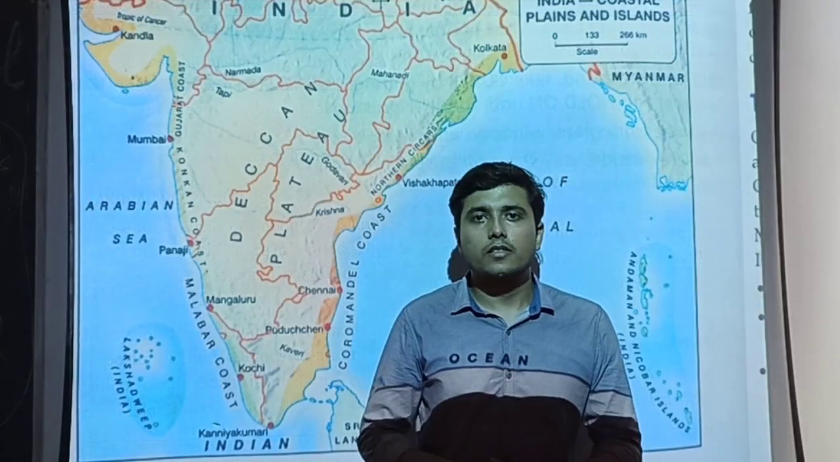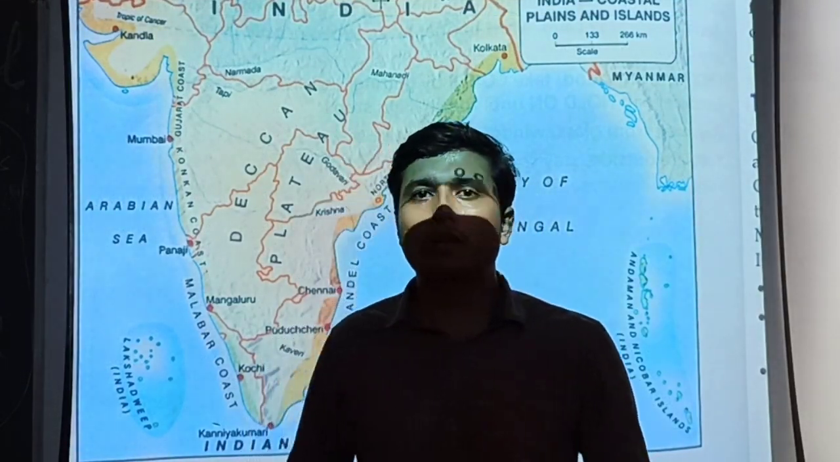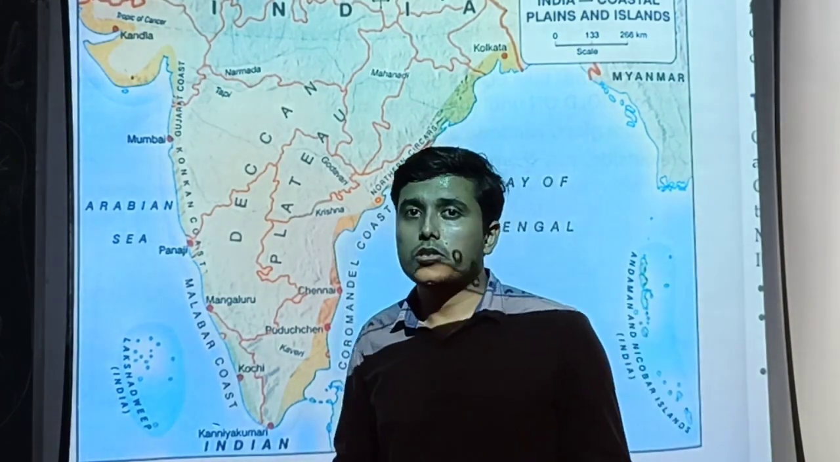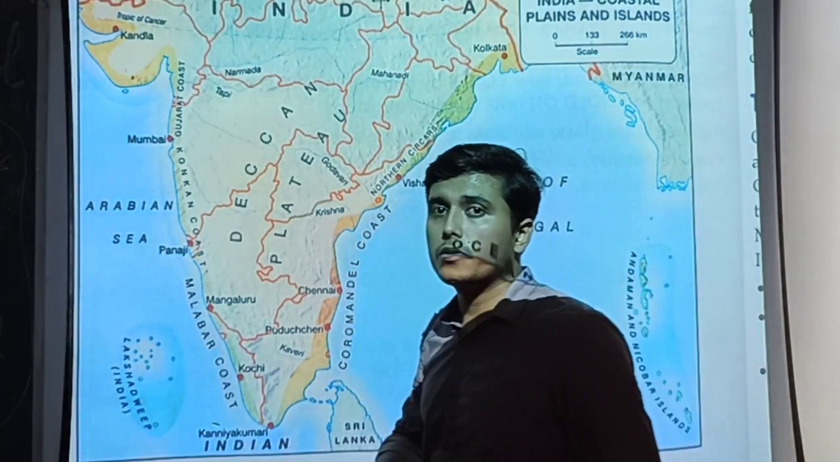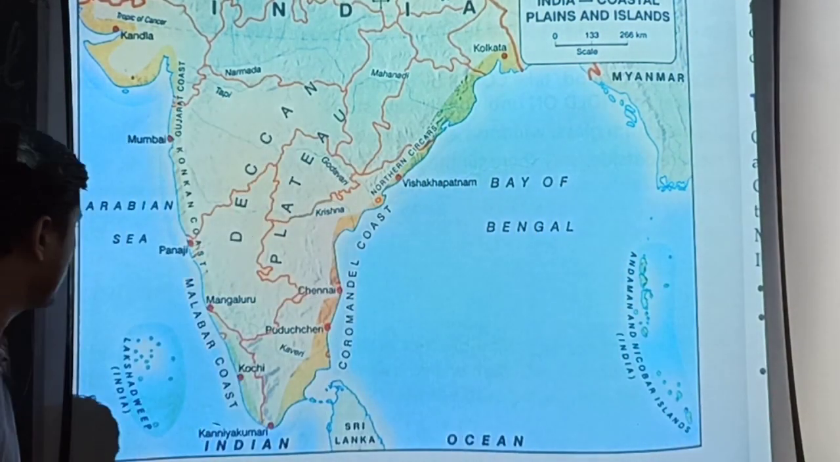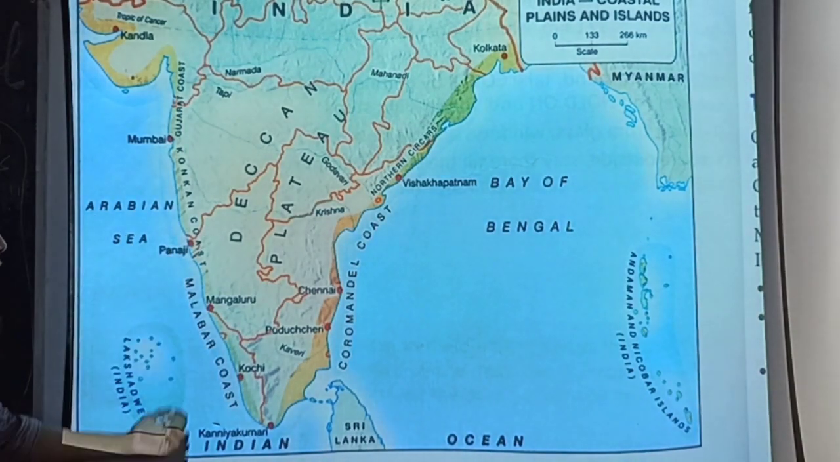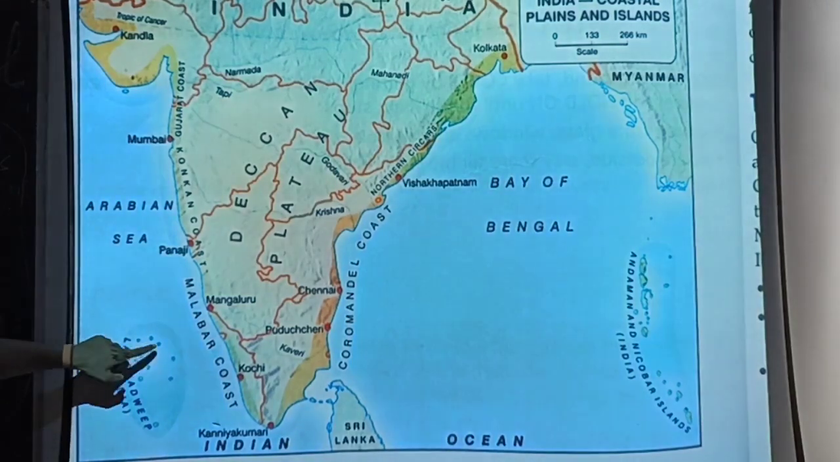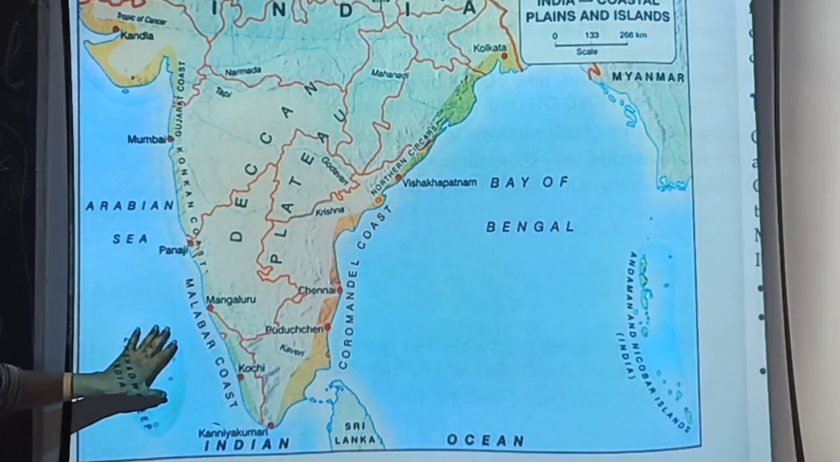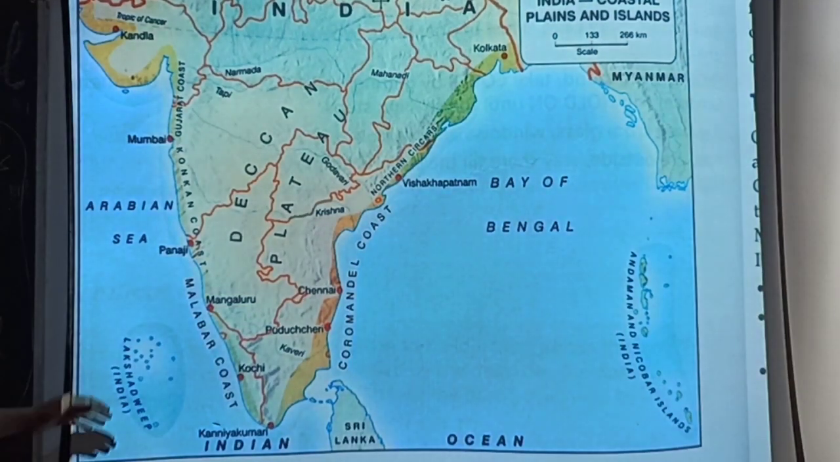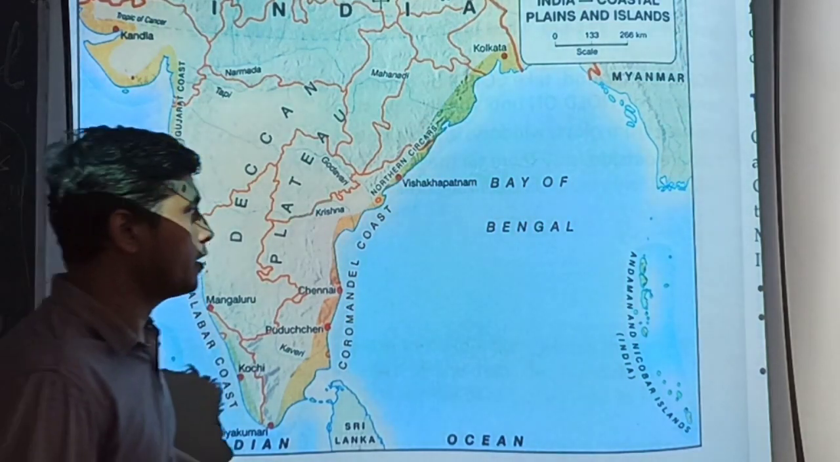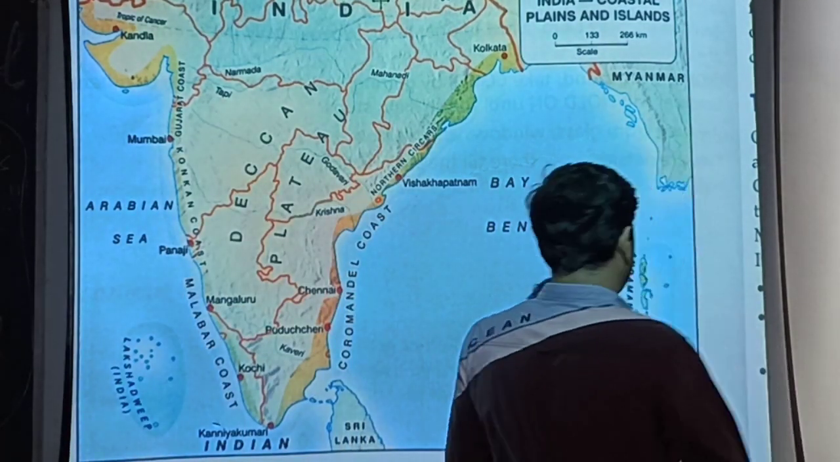Now students, we are discussing two island groups, the Andaman and Nicobar Islands and the Lakshadweep Islands. Now let's look at their position, where they are situated. If you look on the western side of the western coastal plains, you will see this whole dark bluish circle, which is a group of islands, the Lakshadweep Islands, and again it is a part of India.